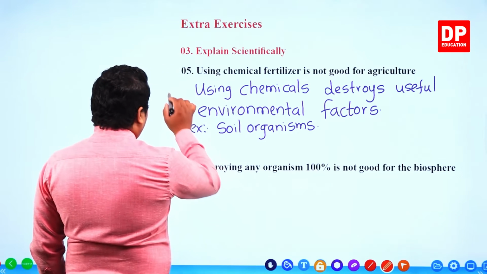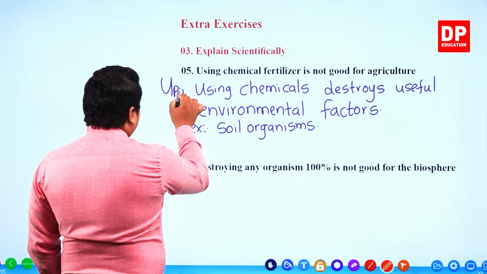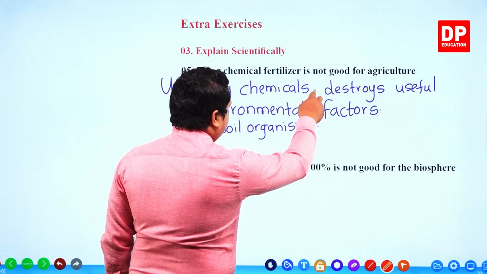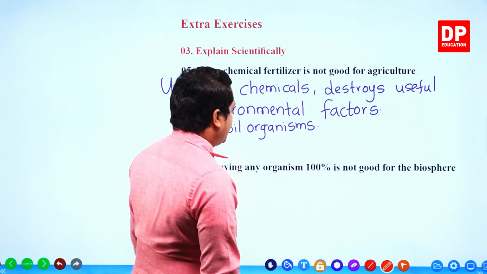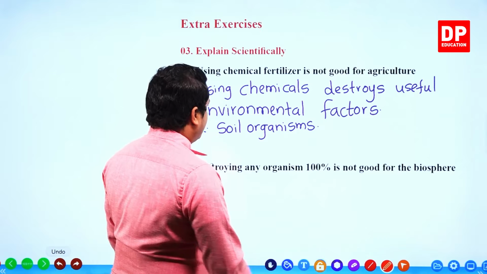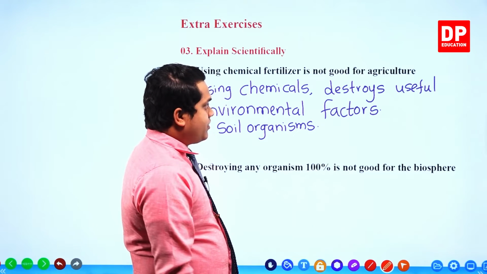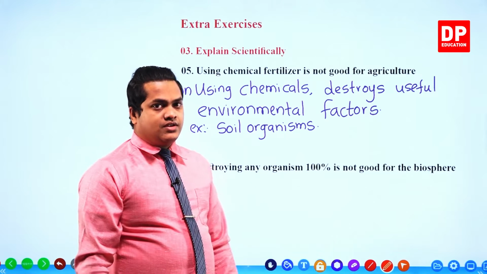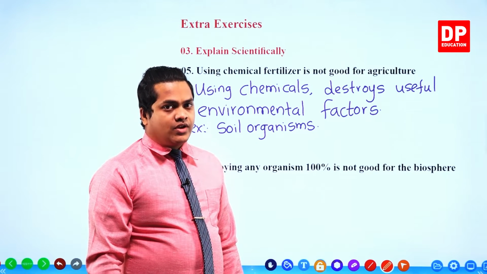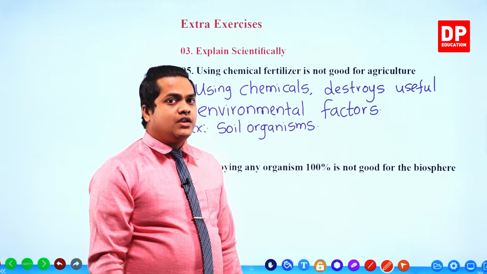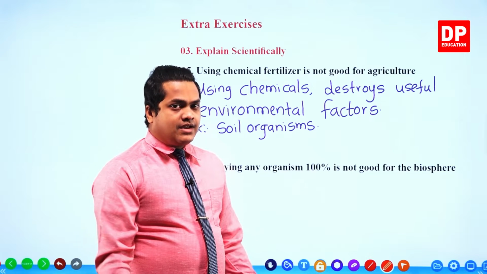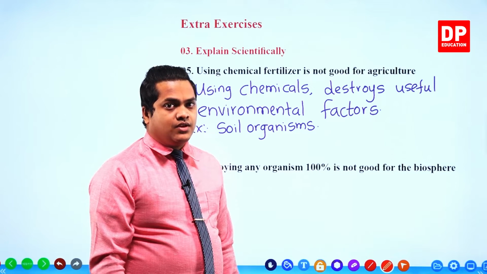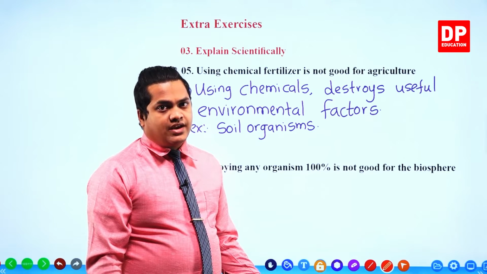We can say that upon using chemicals, it destroys useful environmental factors. Examples, soil organisms. So if soil organisms are destroyed, then agriculture is not successful because the soil is not getting fertilized.